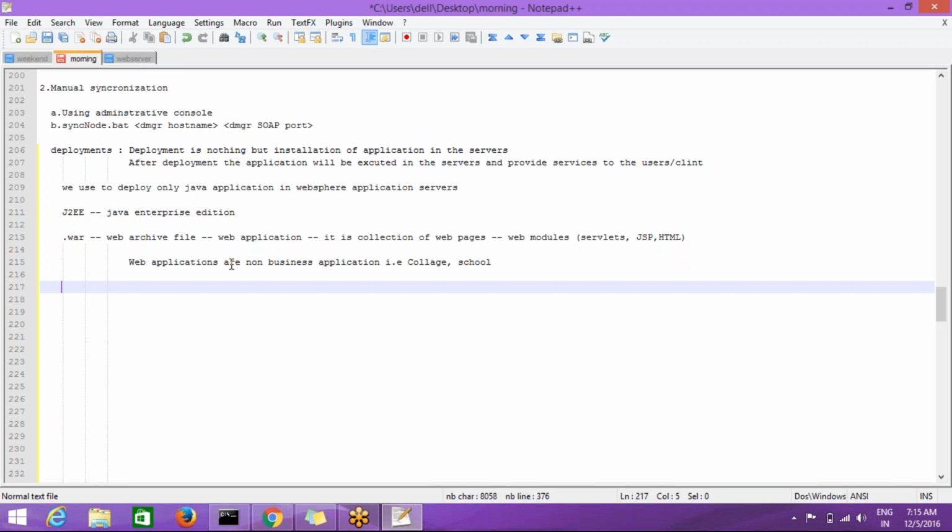Coming to the second one, the jar file. Jar means Java archive file. It is nothing but a Java application, and the Java application is a combination of EJB modules. It is a Java application or EJB application.